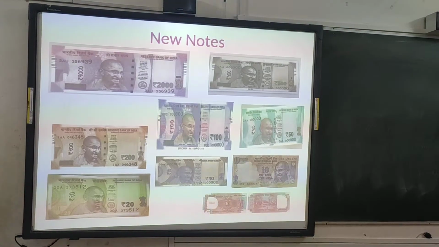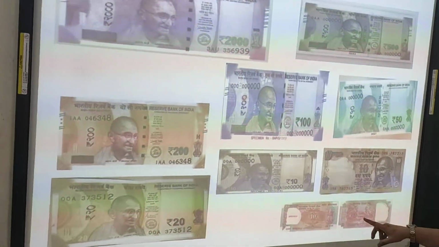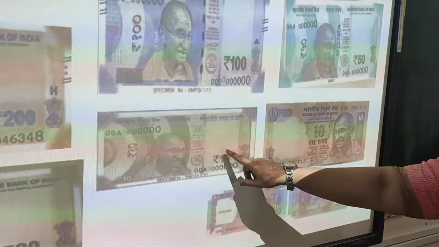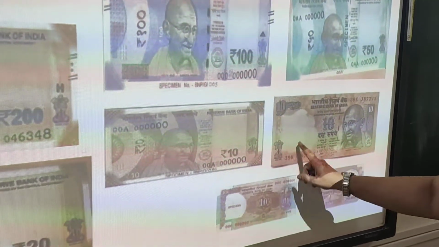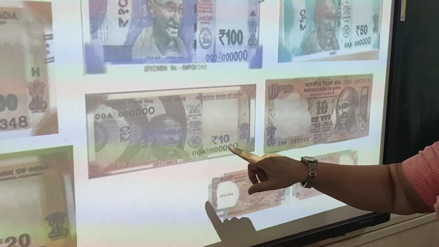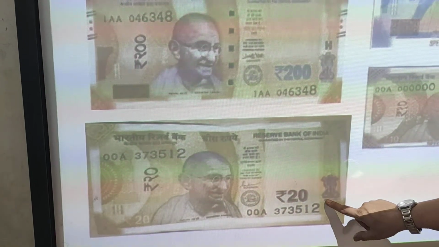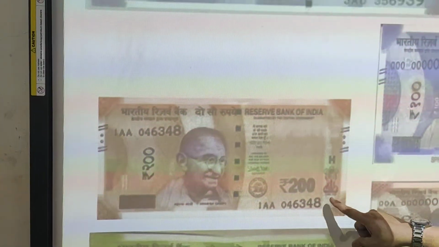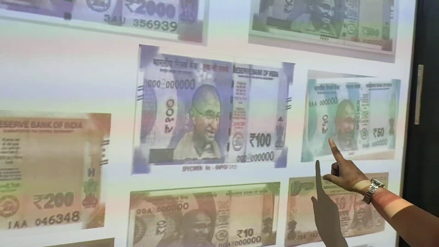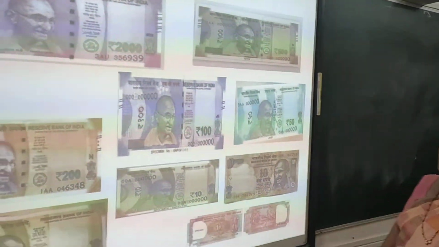Now we will see the photos. See, these are all the new notes. There are 3 different types of 10 rupee note. This is the new note which we are currently using. This is also an old note which we are using, but now this is the new design of the 10 rupee note. This is the 20 rupee note. Earlier it was red, now it is green. This is the 200 rupee note. Earlier the 200 rupee note did not exist. This is 100 rupee, 50 rupee, 500 rupees, 2000 rupees. These are all the new notes.